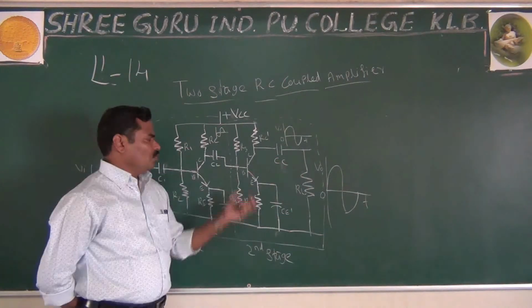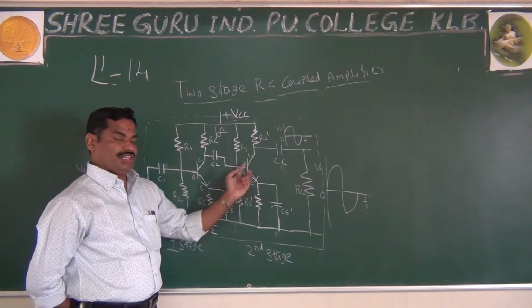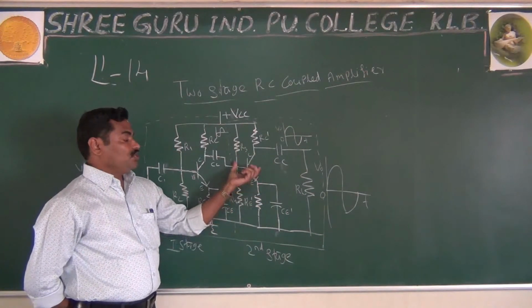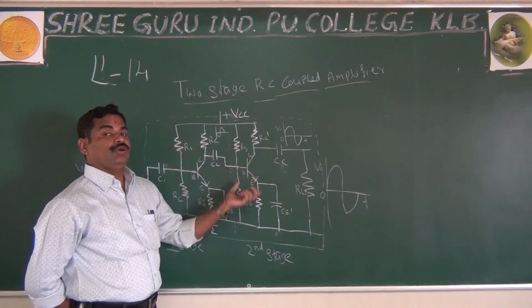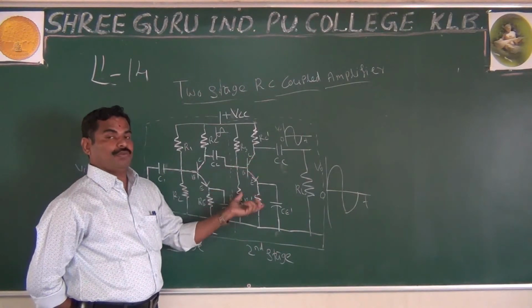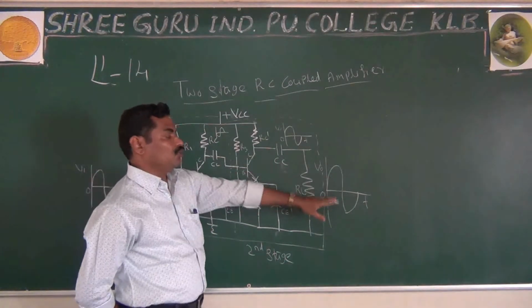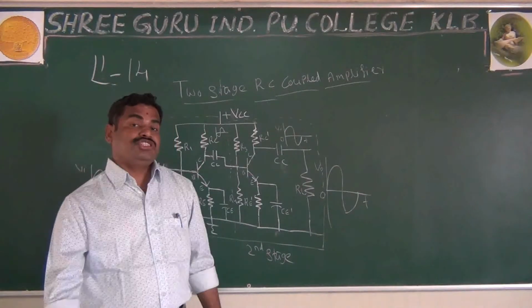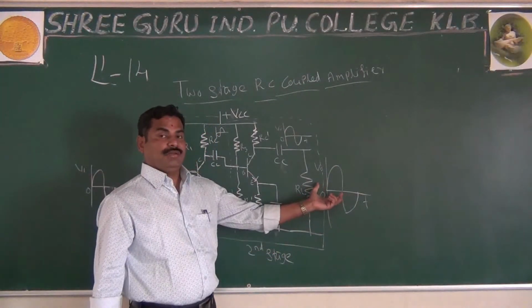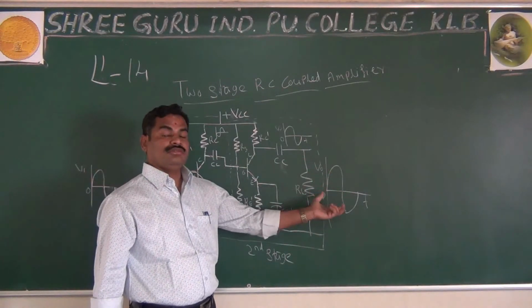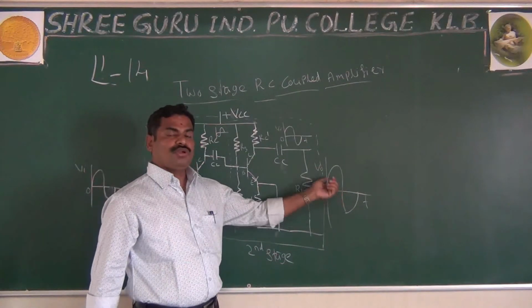Because as we know, we are also using the CE amplifier. Once again you are using the second stage also as a CE amplifier, and in the second stage CE amplifier, once again it will amplify with 180 degree out of phase. That's why the output will be in phase. You get the output in phase, or you get 360 degree out of phase. Both are the same, 360 degrees. The input and output will have 360 degree phase, or the input and output are in the same phase.